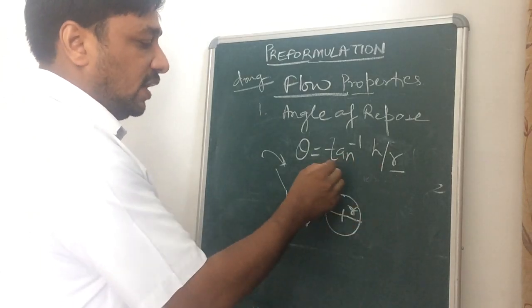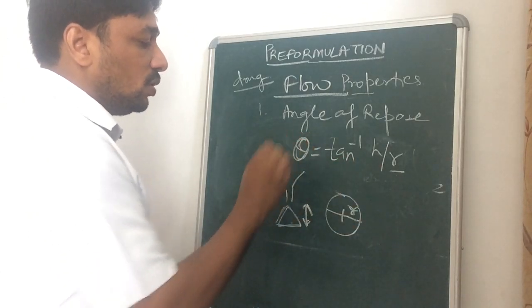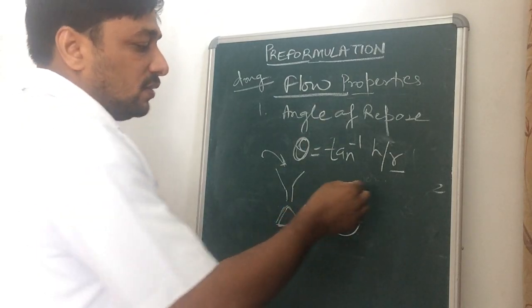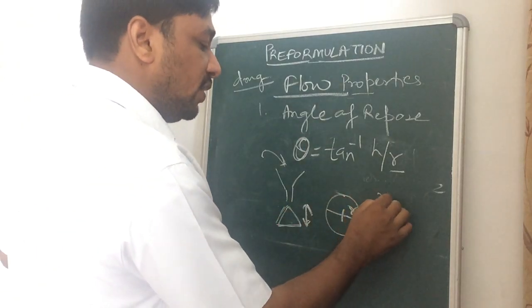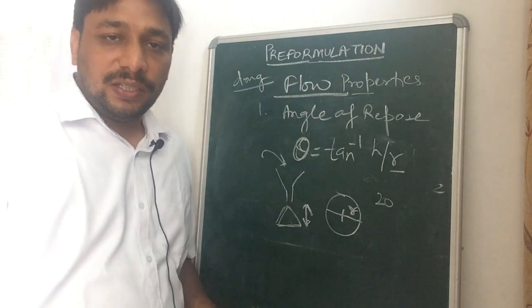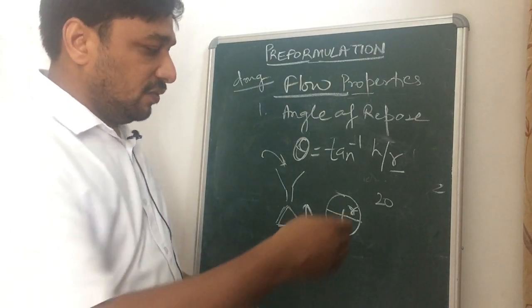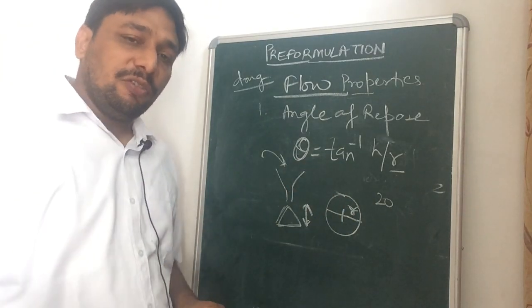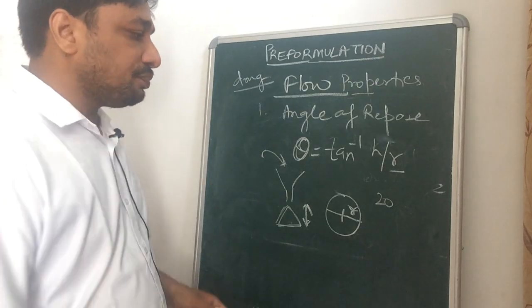From that we can calculate the theta value, and if the theta value is around 20, then it will be considered a good flow. If the theta value is more, then it will be considered poor flow.